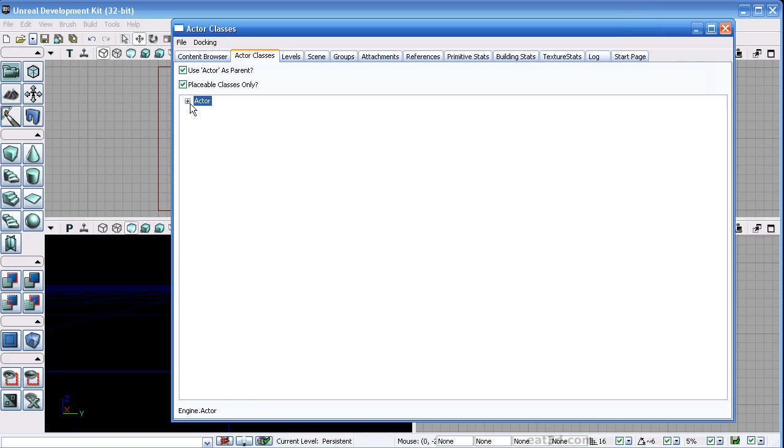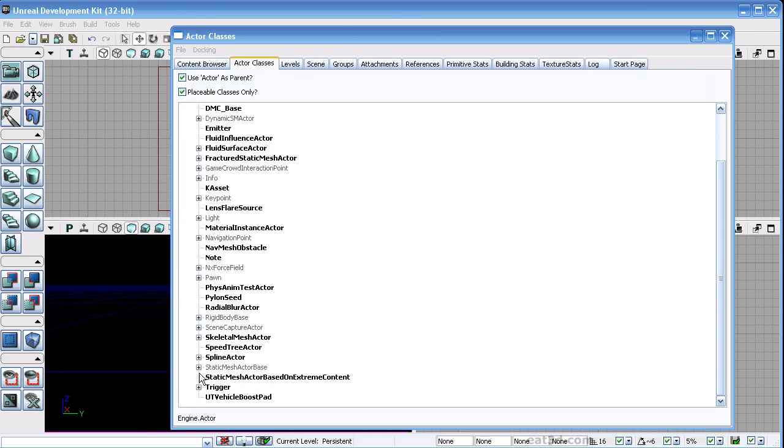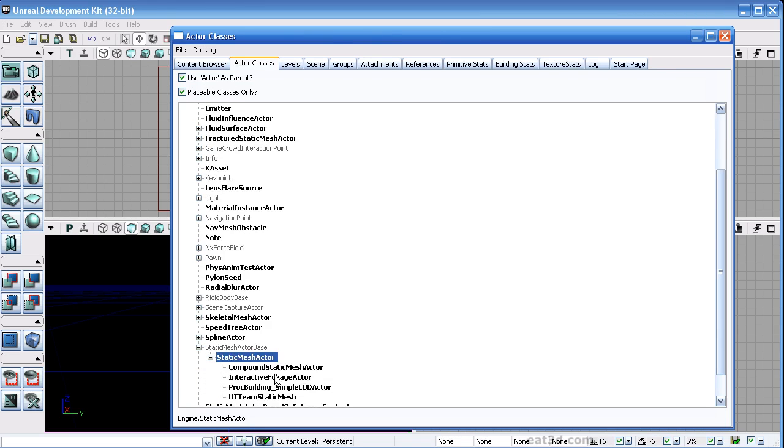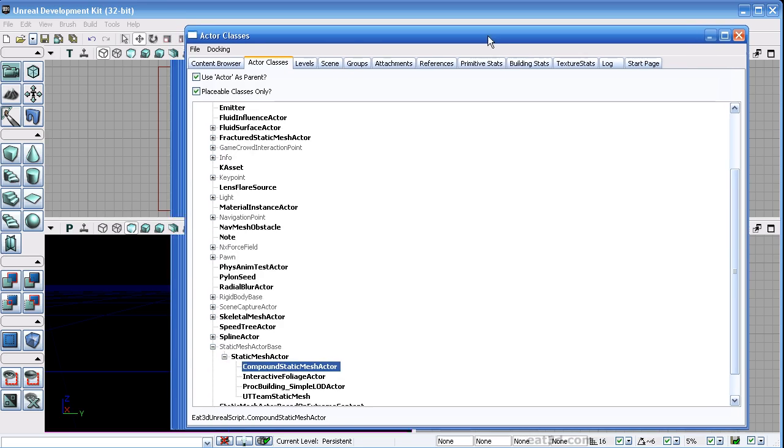So what we're looking for is the static mesh. Okay, so under static mesh actor base, you've got static mesh actor, which is a placeable object, as you can tell by the bold, and that's the typical one. And then you'll also see it has some derived classes or child classes. There's a total of 4 of them, but the one we're interested in is the one that we just created, which is the compound static mesh actor. So you'll see that entry there.